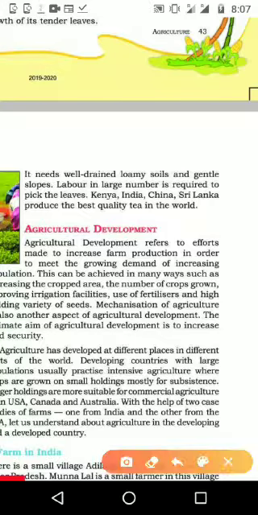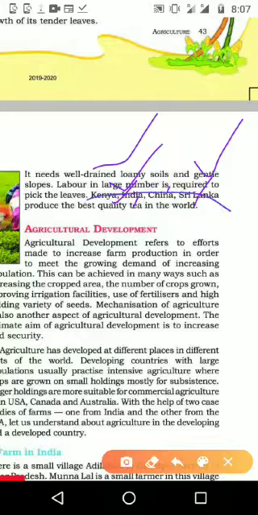It needs well drained loamy soil and gentle slopes. Many laborers are needed for picking leaves, cutting and preparing the plants. Kenya, India, China and Sri Lanka are the leading producers, and we produce the best quality tea there.